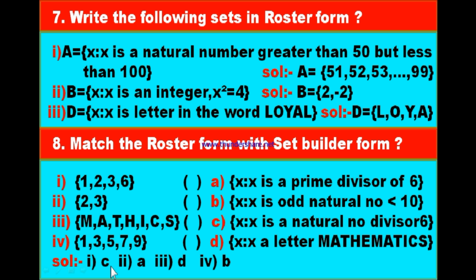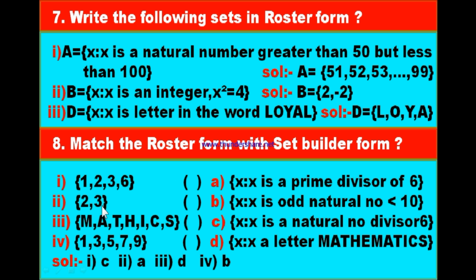Therefore, 1 to C, and 2 and 3, elements 2 and 3. 2 and 3 are the prime divisors of 6. What are the different divisors of 6? The different divisors of 6 are 1, 2, 3 and 6. But whereas in 1, 2, 3, 6, 1 is not a prime number and 6 is not a prime number, only 2 and 3 are prime numbers.